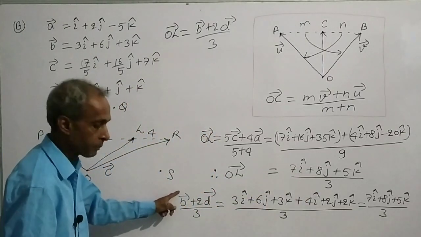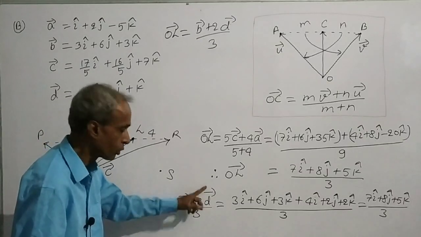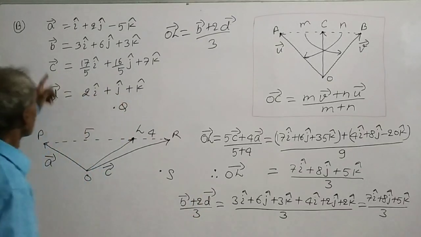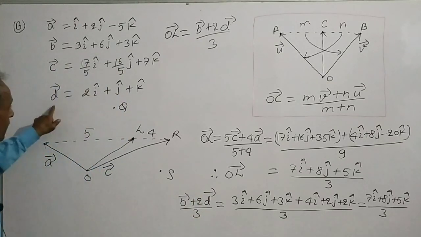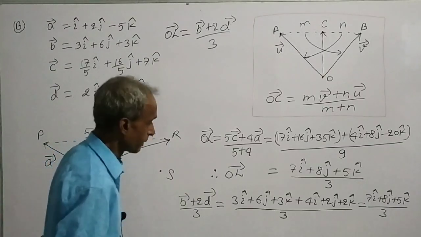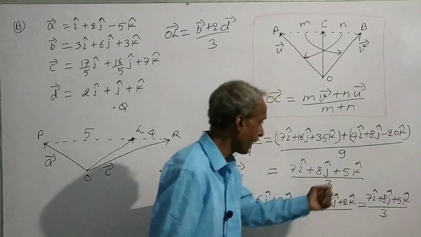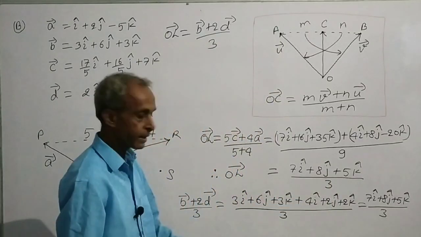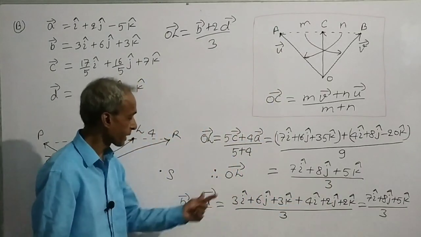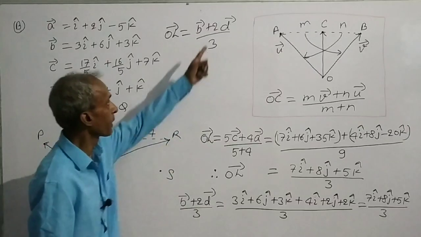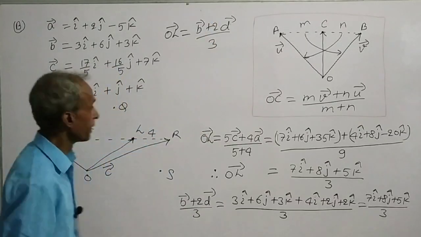Now we find vector B plus 2D by 3. We write B from here and D from here. Then we get this vector. Since this vector and this vector are equal, vector OL is equal to B plus 2D by 3.